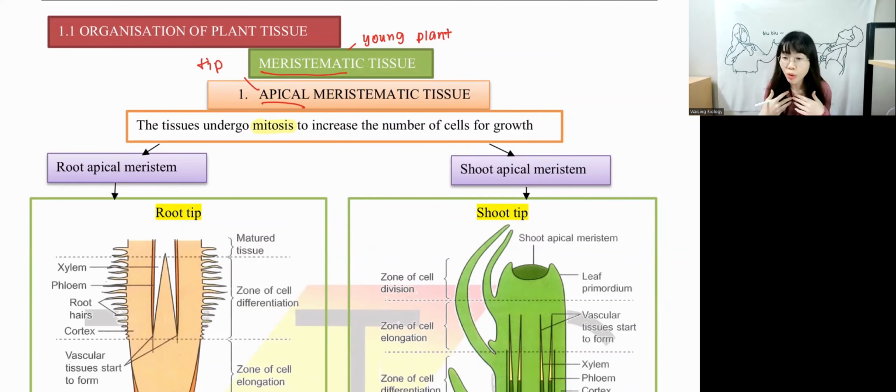For example, humans also carry out mitosis, right? How does mitosis happen in humans? Let's say when I cut my hand, my cells will die. So when I want to produce new cells, I will carry out mitosis. So remember, mitosis is to produce many cells, and all of these cells are genetically identical, exactly the same. So 1 to 2, 2 to 4, 4 to 8. For apical meristem, we have root apical and shoot apical.